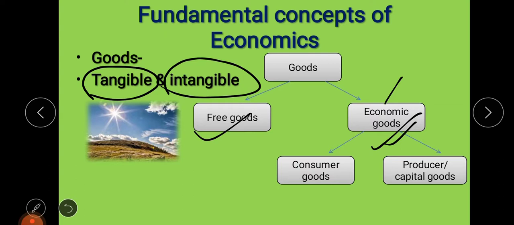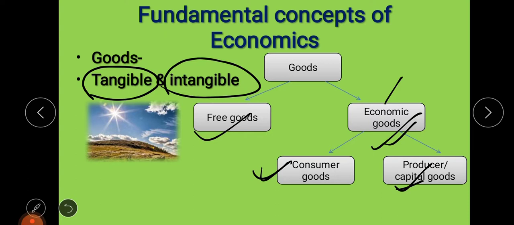There are two types of economic goods. First is consumer goods, and another one is producer goods. First let's see what consumer goods are. Consumer goods mean goods that are directly available to consumers, and the consumers will use those goods. Producer goods or capital goods are those goods used by the producers in order to produce other goods. First, understand consumer goods.